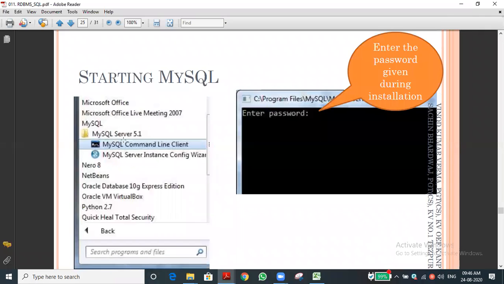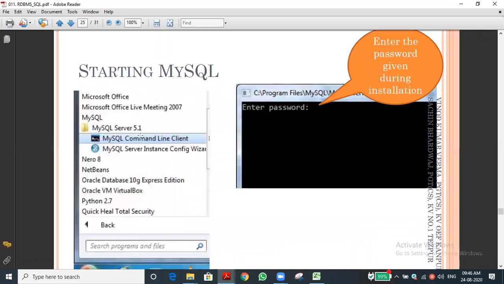Likewise, here you can see MySQL Server 5.1. Now you can install 8, 8.0 is there. So once you install, you can see this MySQL Command Line Client.